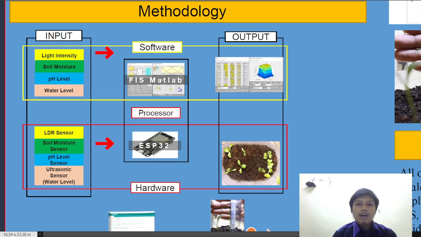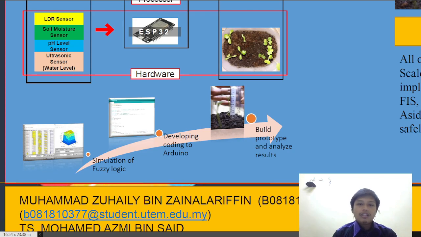And then for hardware output, we have two types of plants, which are pak choy and cilantro. For this project, we have three steps to achieve the goal. First, we need to simulate the fuzzy logic to get the parameters for the simulation, and then we develop the coding in Arduino IDE, and after that, finally we build the prototype, and then we analyze the result based on the simulation and the real result.